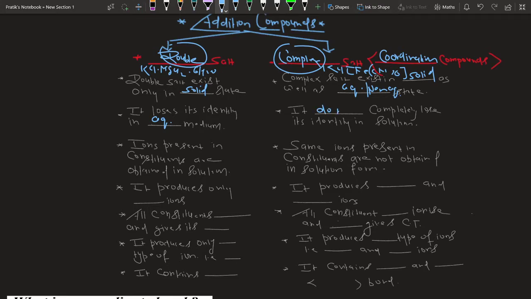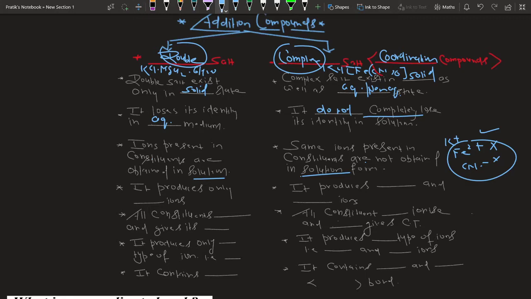A complex salt does not completely lose its identity in aqueous solution. Why do we say completely? Because the part which is non-ionizable does not lose its identity. In a double salt, the ions present in the constituents are obtained in the solution. Here, the same ions are not obtained. The ions present in the salt are K+, Fe2+, CN-, but only K+ gives its confirmative test. Fe2+ and CN- do not give their confirmative tests, meaning these ions are not obtained.